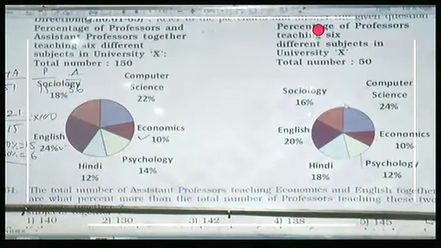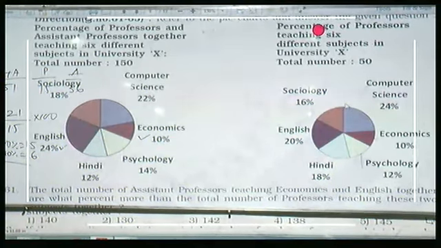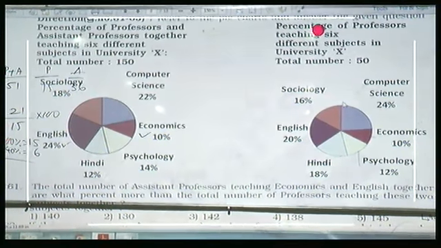What is your question? What is the total number of female professors and assistant professors?